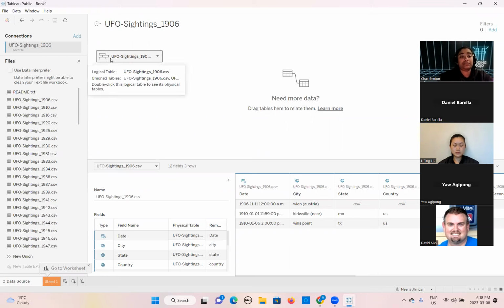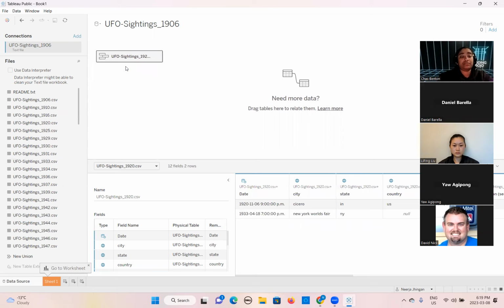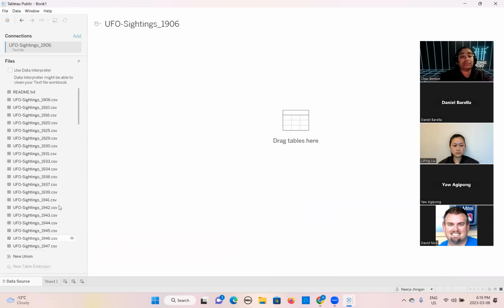Now this is the manual way. For this, you need to do it one by one for all files, and you can drop them. This is one way, but this will take too much time. So we will not follow this. I will just clean this area.